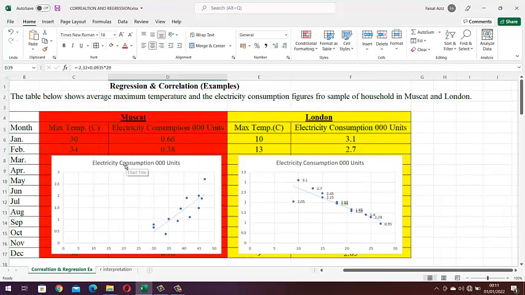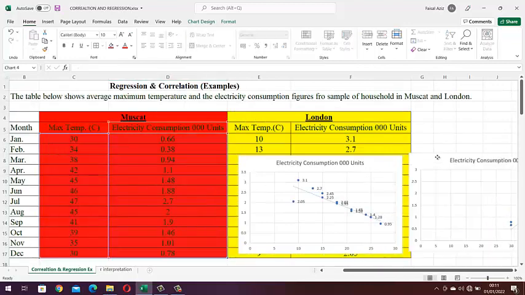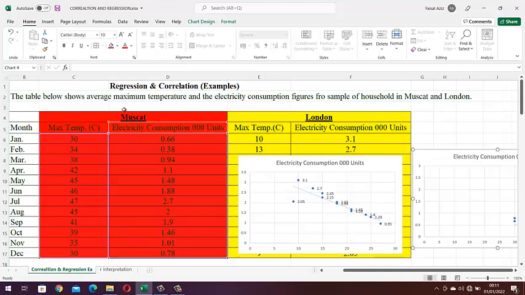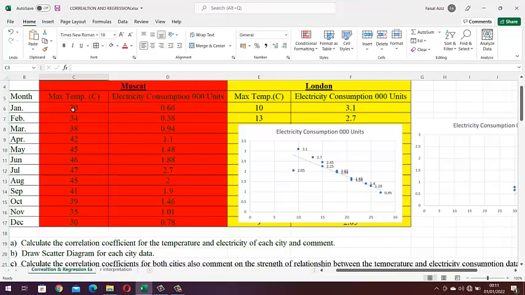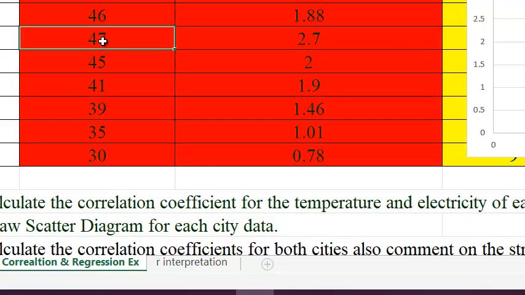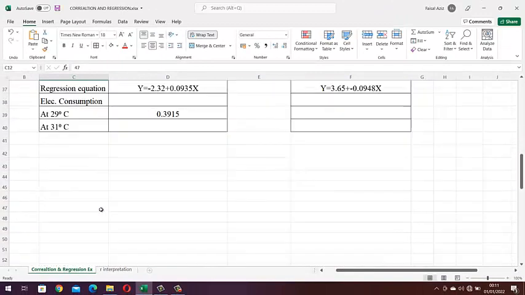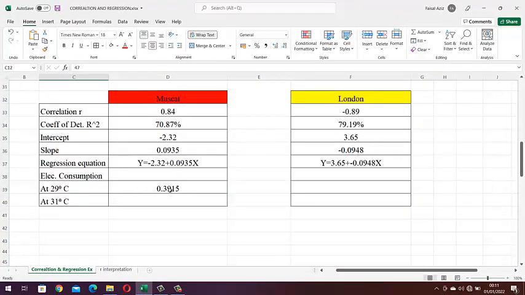Let me remove this graph. You can see that the maximum temperature in Muscat data is 47. We are checking for 29, so it is interpolation because the minimum temperature mentioned here is 30 and the maximum is 47, so it is interpolation as far as this value is concerned. Similarly, at 31 again it will be interpolation. So in Muscat, for both values it is interpolation.